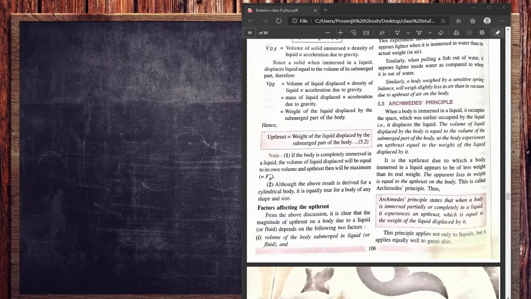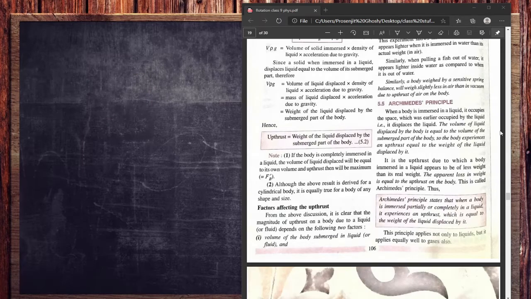What does it state? Archimedes principle states that when a body is immersed partially or totally in some liquid, the upthrust experienced by that body should be equal to the weight of the body. I told you for that reason it can float. So this is the principle of flotation.